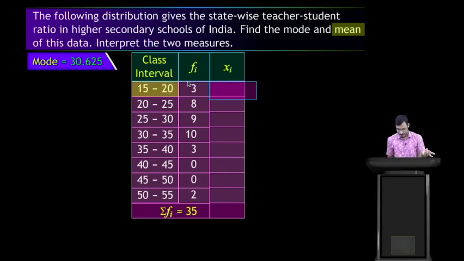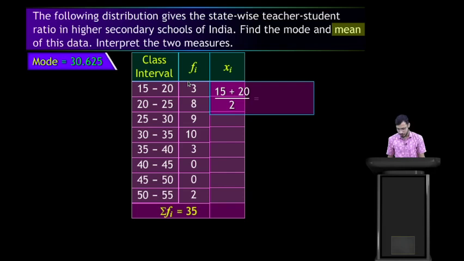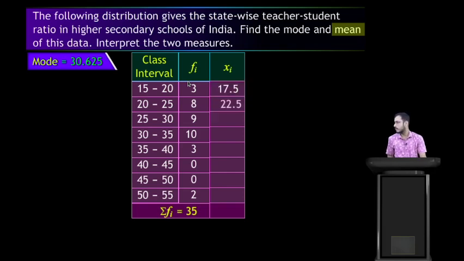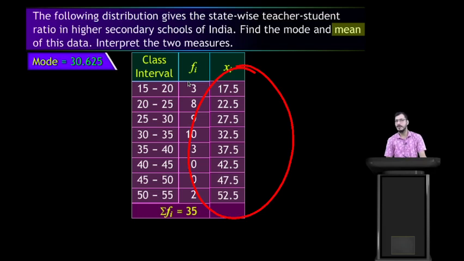Here 15 plus 20 by 2, so 35 by 2, that is 17.5. Next you can write down 22.5, 27.5, 32.5 and so on. That is our xi, and all numbers are in decimal form.